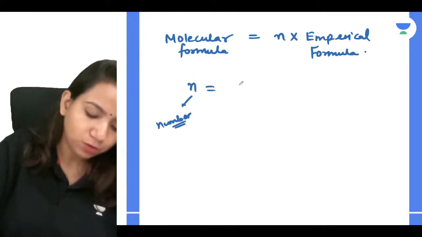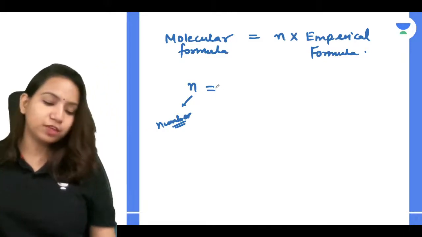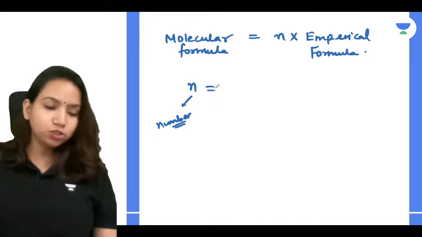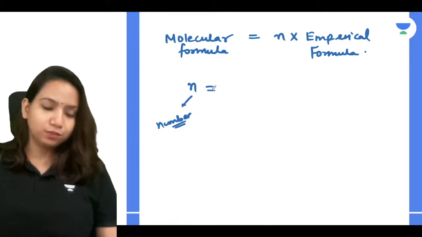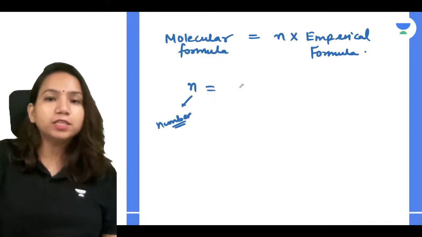Cane sugar is not C6, it is C12. Your sucrose, which is cane sugar, is C12H22O11. So the number n, how can you get it?